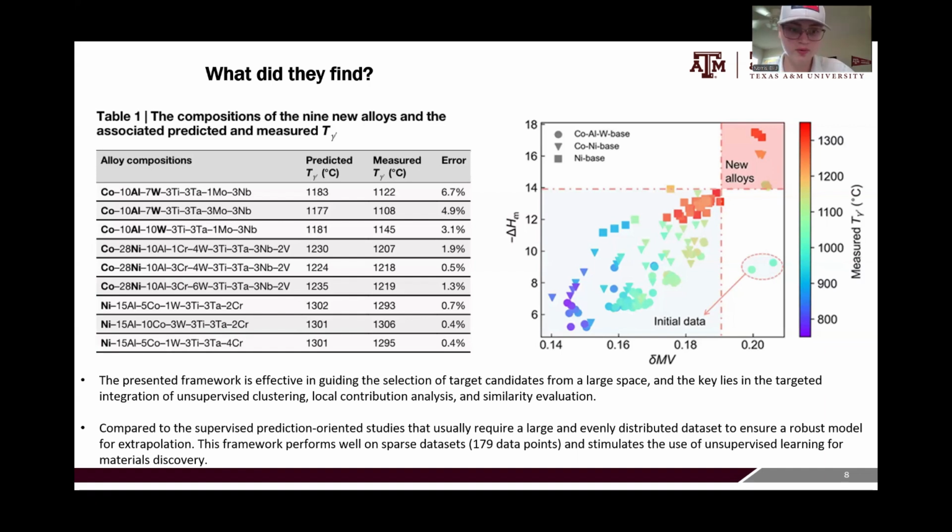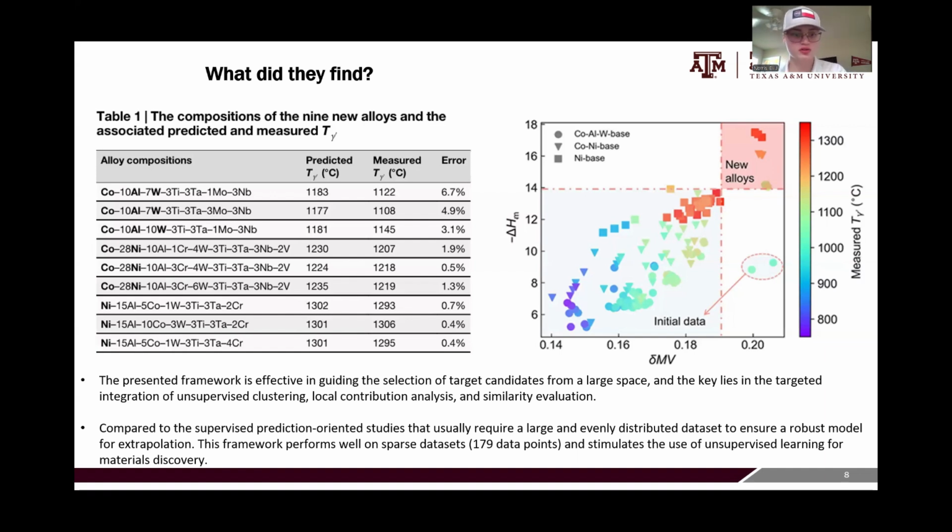So the presented framework here is very effective in guiding the selection of target candidates from a large space. The key lies in that they are specifically integrating unsupervised clustering, local contribution analysis, and similarity evolution. By using these 3 things, they are able to further improve the predictive capability of traditional supervised learning methods.